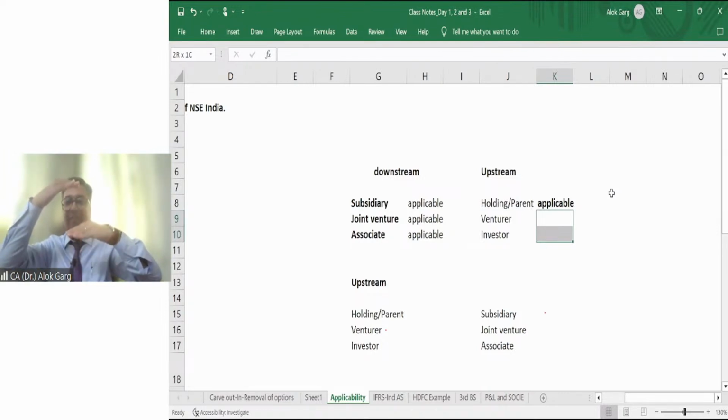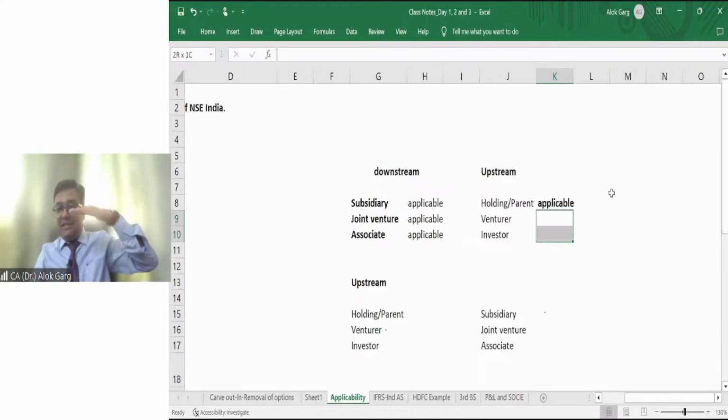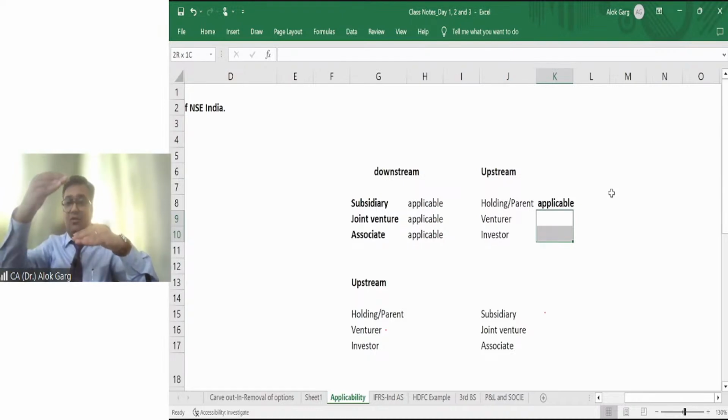The other entity is called the parent or holding. If there is a joint venture, the other entity is called the venturer. If there is an associate, the other entity is called the investor. You understand the relation now? If you say I am the son of him, who is him? He is the father. If you say I am the nephew of him, who is him? He will be the uncle.